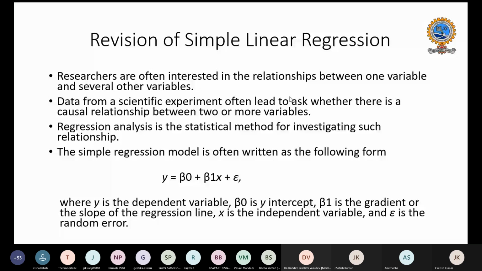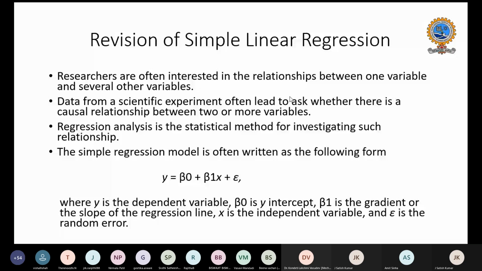So simple linear regression we studied in the first day, the second session: the relationship between one variable and another variable, how it is going to affect it and help us in analyzing the predictions. And we also tried to investigate the statistical method.